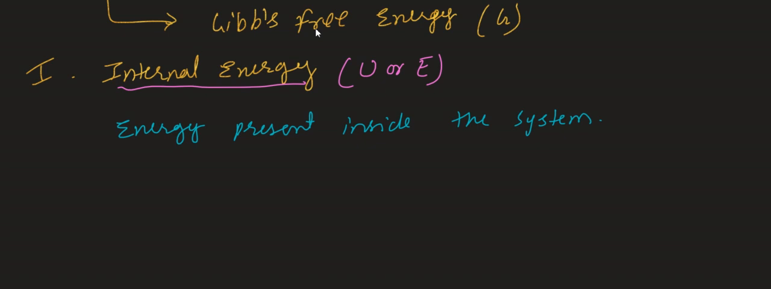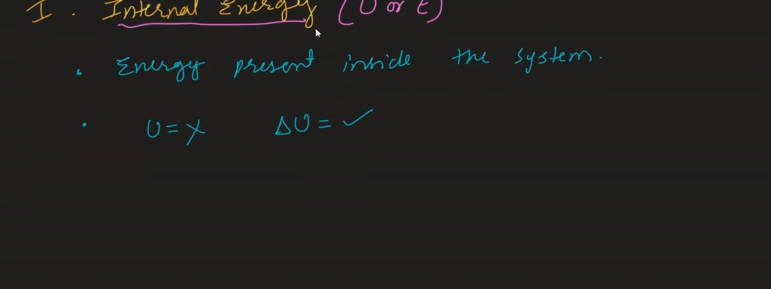For example, if I'm talking about a fan, then the fan is acting as the system. Energy present inside the fan is called internal energy. But which type of energy is present inside the fan? You can say rotational energy. That means internal energy is a combination of all types of energy. Clear till here? Next, you cannot find the exact value of U. You can always find delta U. The exact value of internal energy is very difficult to find, which is not at all possible. So what we can do is find the change in internal energy.